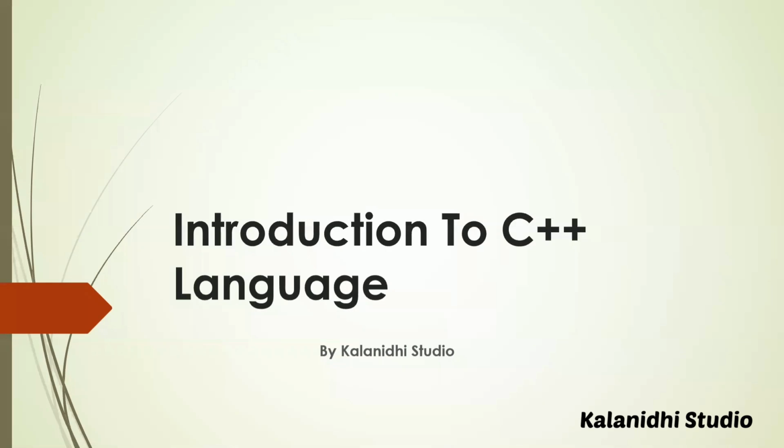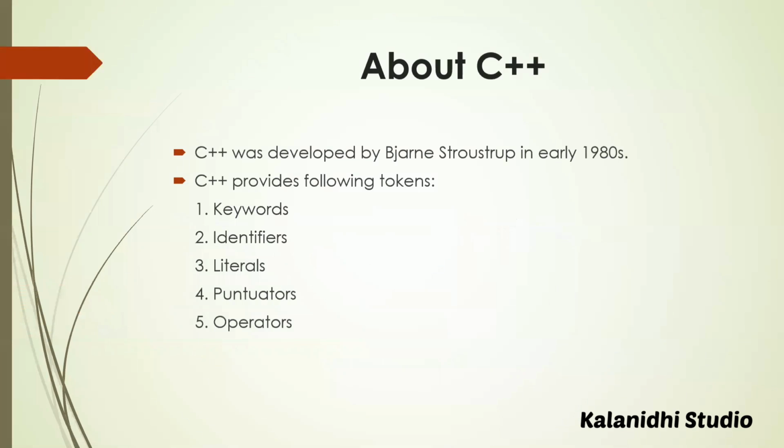Hello guys, so let's start our introduction to C++ language. The C++ language was developed at AT&T Bell Laboratories in the early 1980s by Bjarne Stroustrup. C++ provides the following tokens. Tokens are the smallest individual unit in a program. The tokens of C++ are keywords, identifiers, literals, punctuators, and operators.